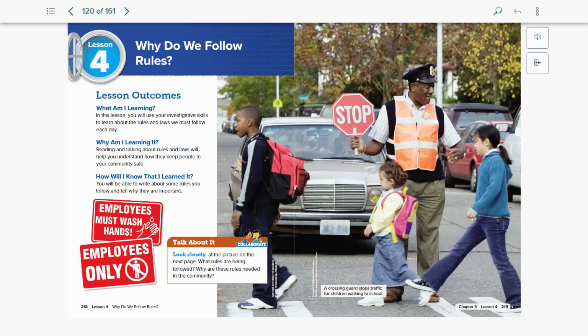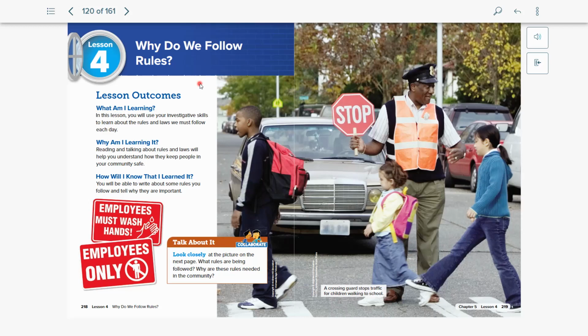And so rules are everywhere. They are not just in one specific setting, one specific place. We have them in lots of different situations. And so think about, why do we have rules? Why do we have laws? What is the reason why we have them? And so let's go ahead and get started.